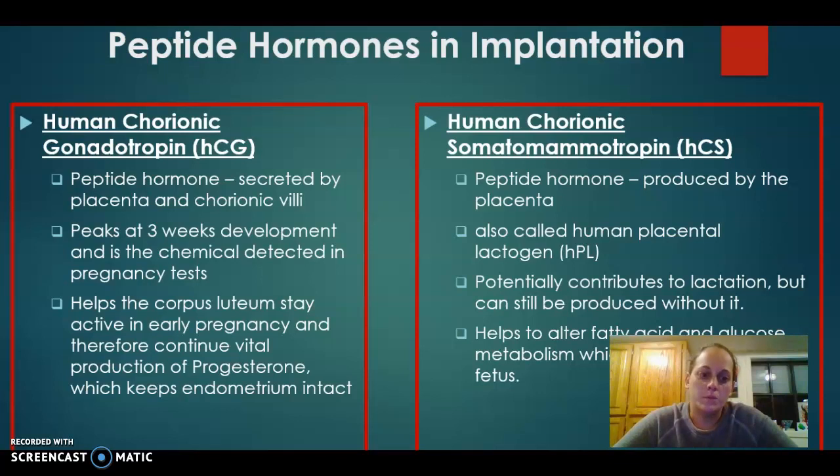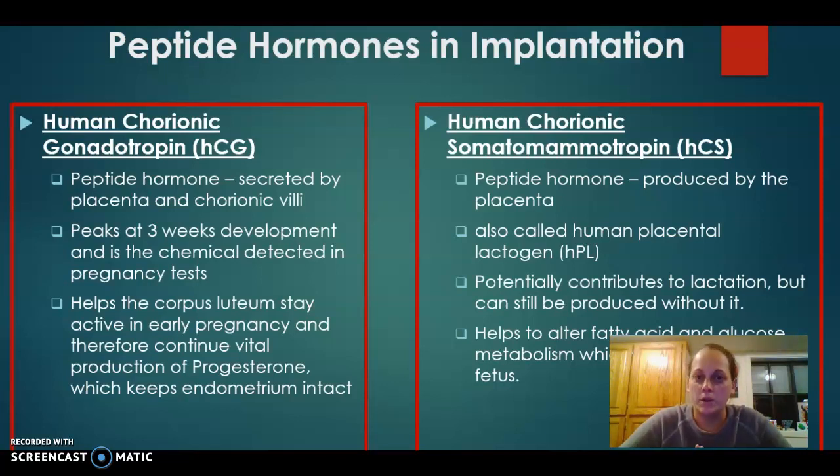And so this hormone helps the corpus luteum to stay active in early pregnancy, and it's incredibly vital that that happens so it continues to produce. If this corpus luteum stays active in early pregnancy, it continues to produce a vital hormone called progesterone, which will keep that endometrium intact, and we'll go over progesterone a little bit later on.